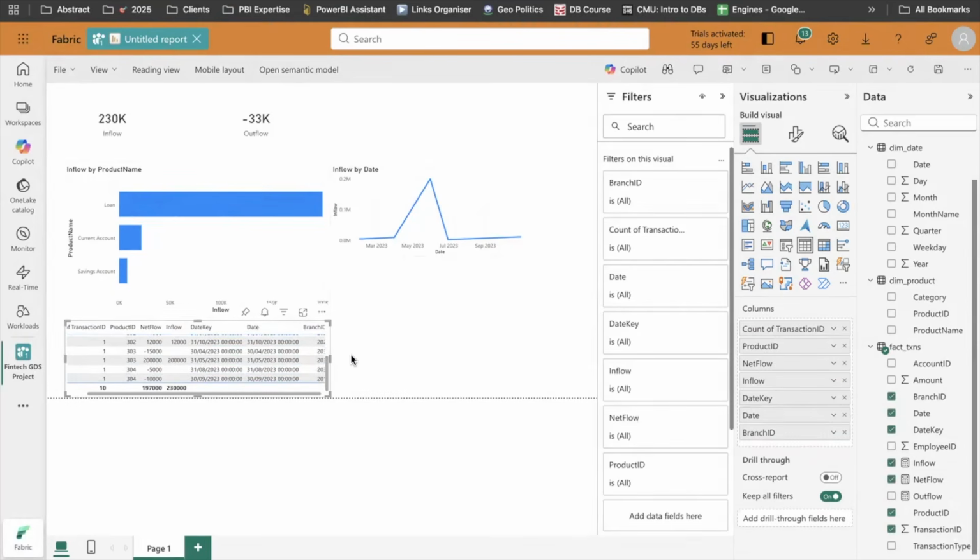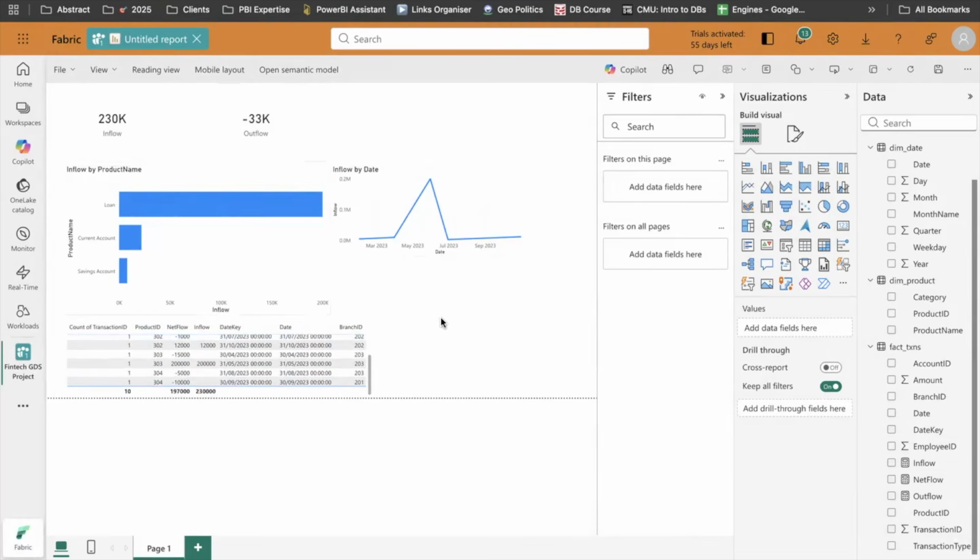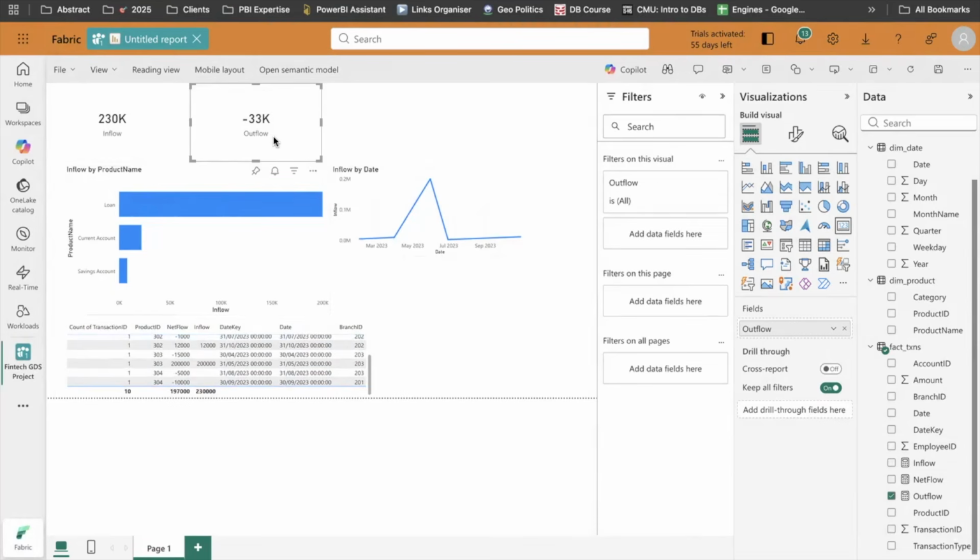And what about the KPIs, like underperforming branches? Perfect, great question. When we decide KPIs, it's not a good way to just tell them 230K was the inflow. We generally try to compare it with numbers or baselines. Maybe there will be a budget, where your budget for the inflow was this much, and then you did just 230K. So we generally represent a KPI by comparing it either with targets or with baseline reference numbers. If there is nothing, we compare it with last year's. Hey, this year you did 230K, but last year you did 400K, so this 230K is lesser. That we also include in the KPIs.